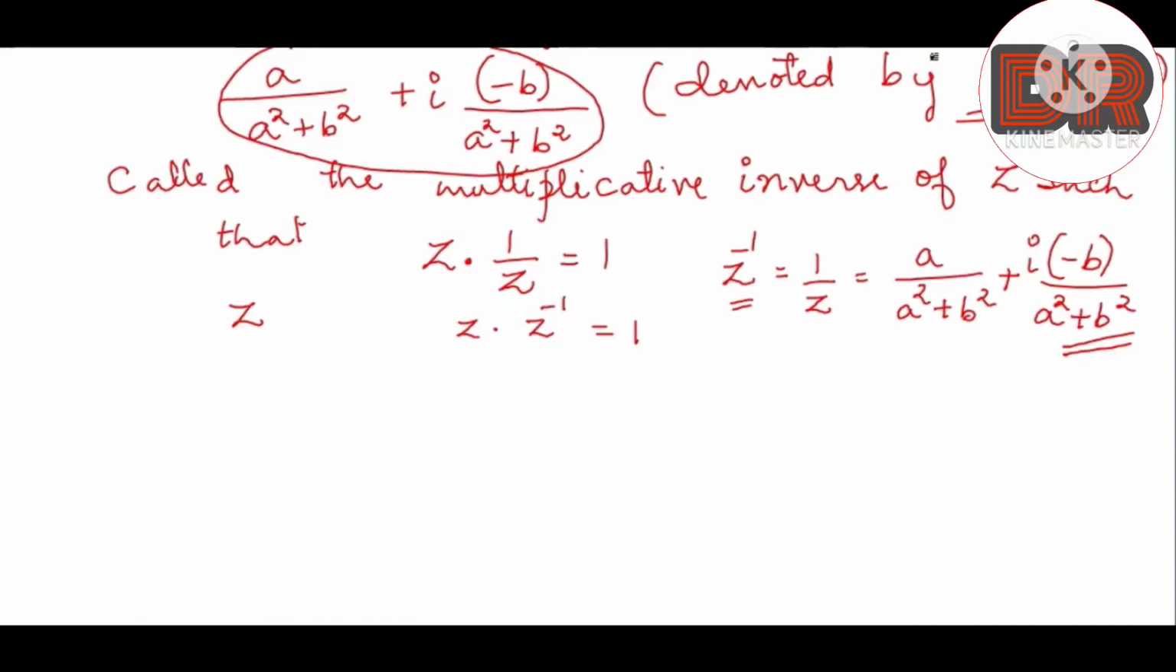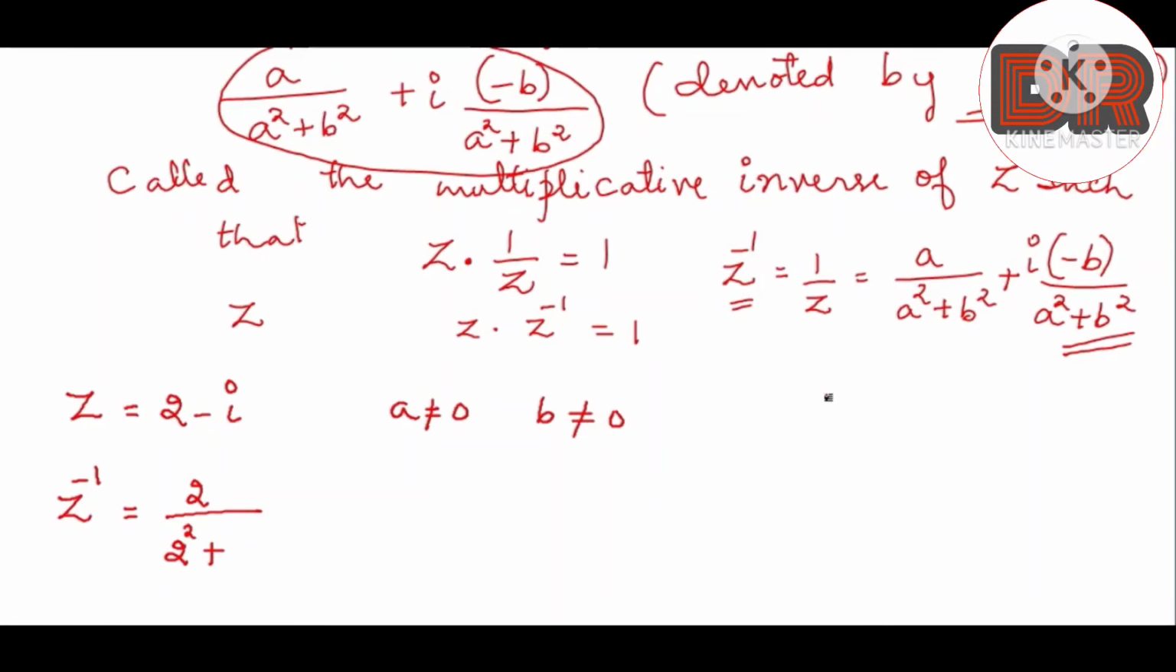So let us take z as, in the definition itself it is given it should be a non-zero complex number. So let me take 2 minus i. Now how to calculate z inverse? Z inverse can be calculated by a by a square plus b square. What is a? A is 2. So 2 by a square, that is 2 square, plus b square. What is b square? B is minus 1.